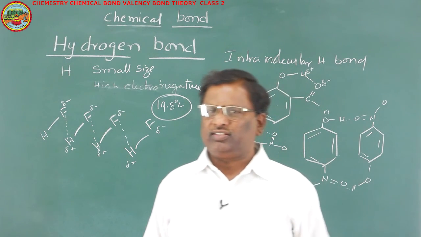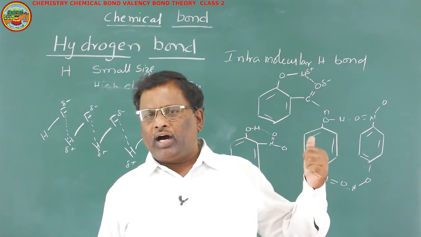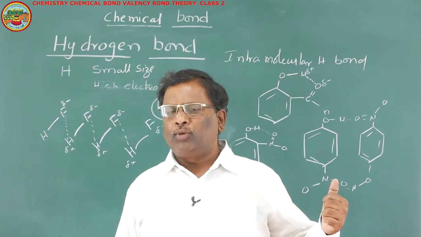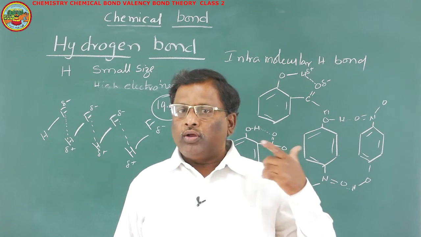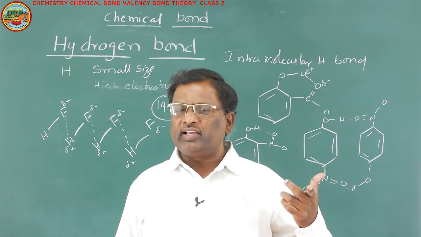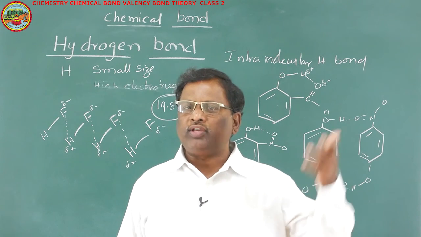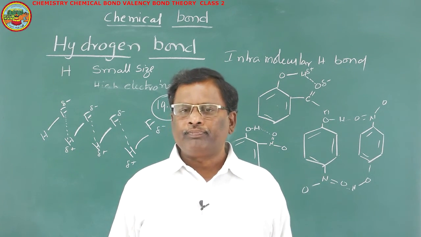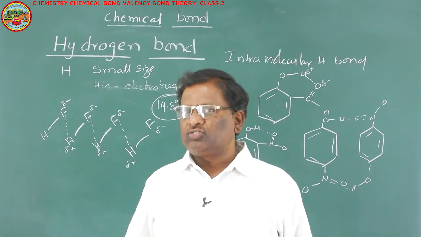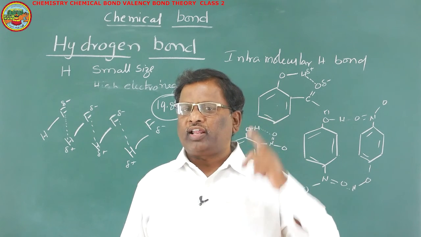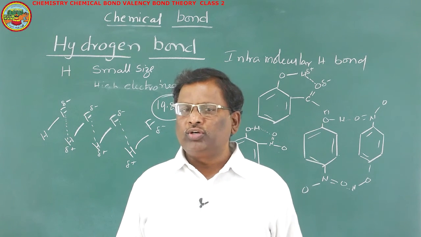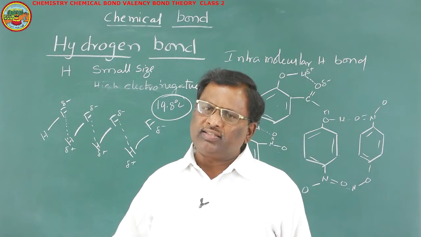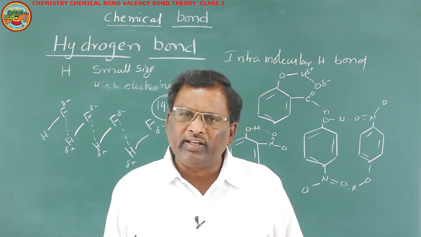These are the three questions. One is why orthonitrophenol will have less boiling point than paranitrophenol. Another question is H2O boiling point is 100 degrees centigrade, whereas the same group hydride H2S is in gaseous state. Why? Next, third type of question, this one. Both HF and H2O are having hydrogen bonds, but boiling point of H2O is 100 degrees centigrade, whereas the boiling point of HF is only 19.8.